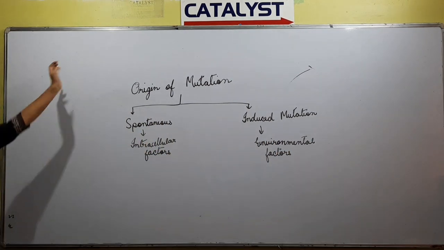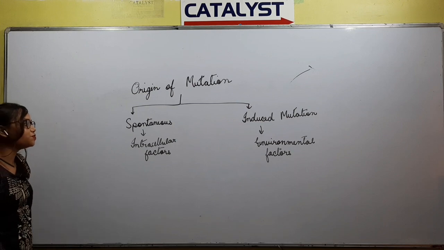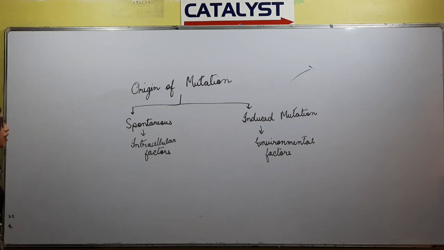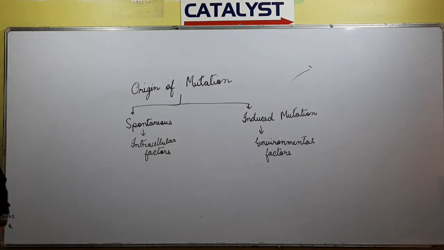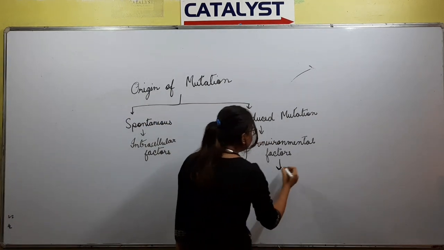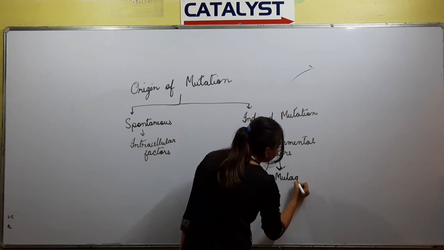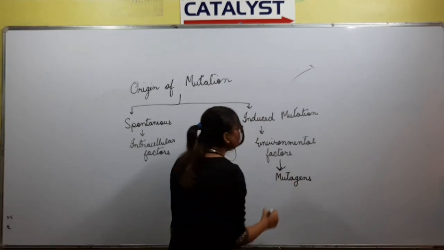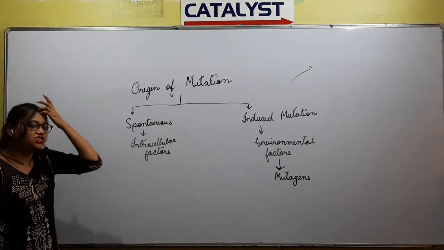So mutation can occur due to two reasons: one is spontaneous and another is induced mutation. Spontaneous mutation occurs due to intracellular factors, whereas induced mutation occurs due to environmental factors. These factors are further denoted as mutagens. The factors responsible for induced mutations are known as mutagens.